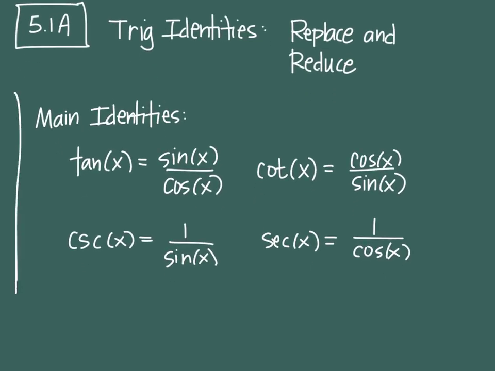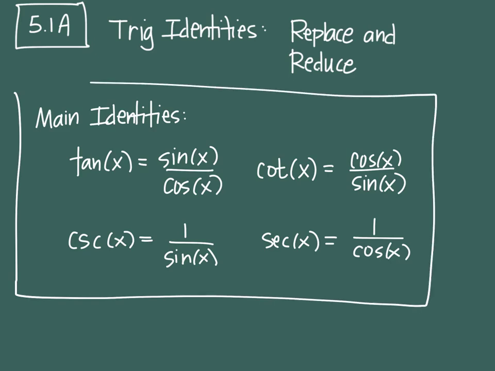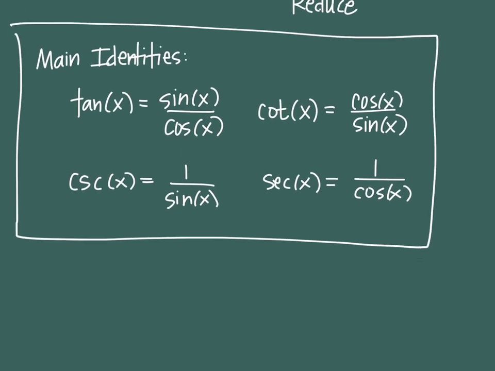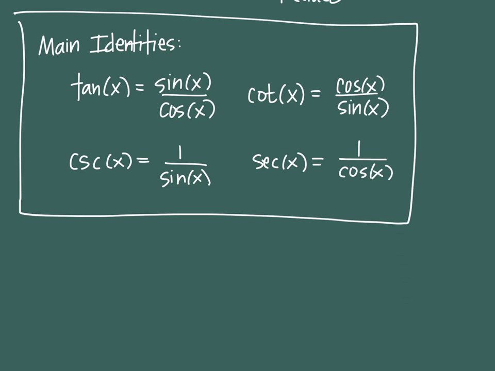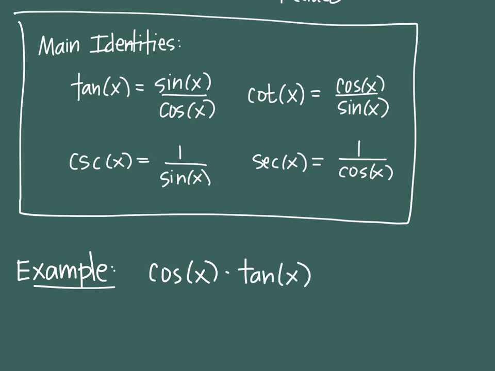I'm going to show that these are important by putting a box around them, and then we'll do some sample problems. The whole idea is to replace one with the other and then reduce if you can. Replace and reduce. Just keep thinking that: I need to replace first, and then I need to reduce. So here's how a problem might look. You might start with the problem cosine of x multiplied by tangent of x.